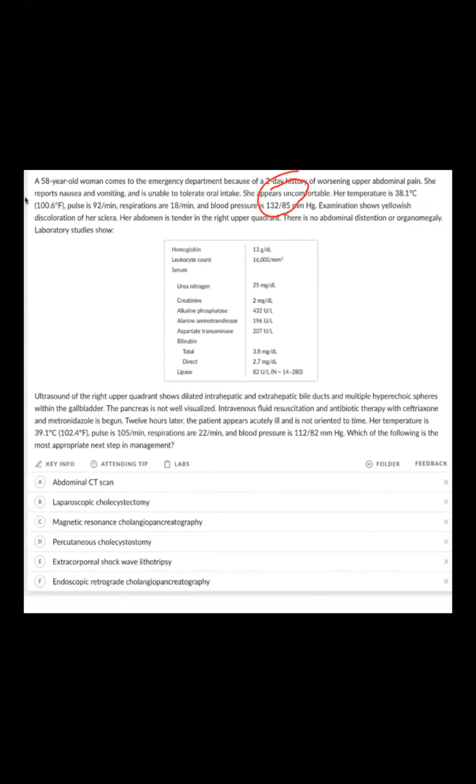So he is uncomfortable, but the vitals are in normal range initially. Blood pressure is 132 by 85, and leukocyte count is 16,000. So it's mildly high.